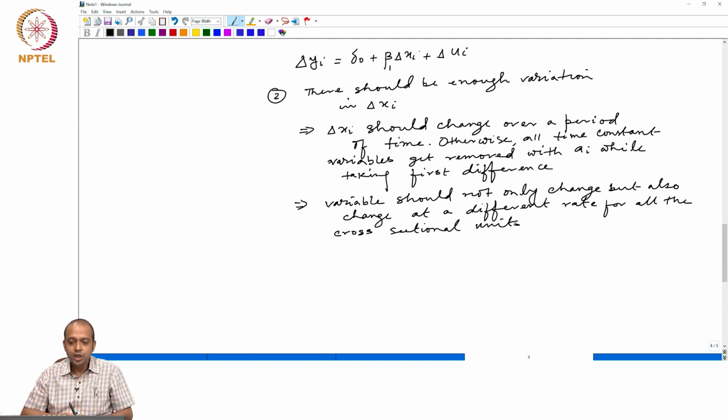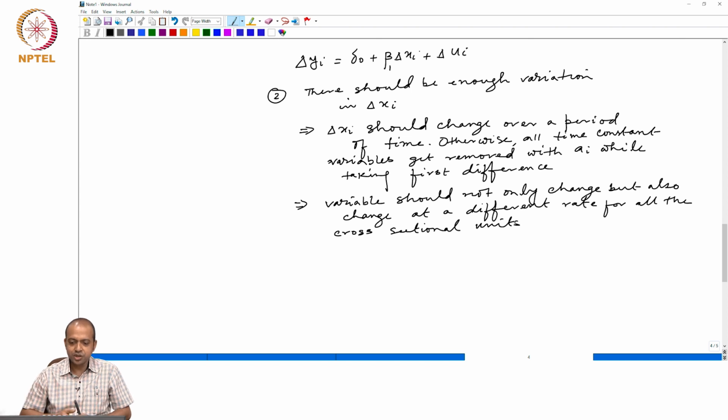For example, if it is the unemployment rate, and let us assume that for Chennai and Delhi the unemployment rate is not changing, then Chennai and Delhi would be dropped while taking the first difference. Similarly, if the variables are changing at the same rate for all the cities, that is also undesirable in first differencing of the panel data model.